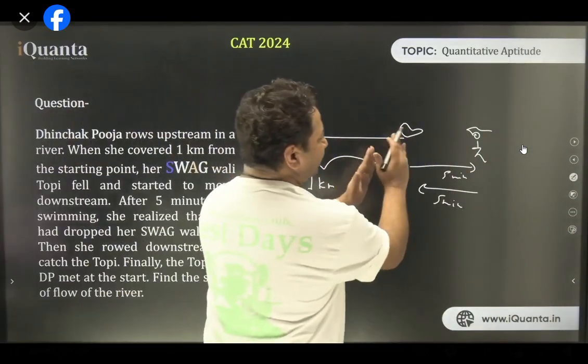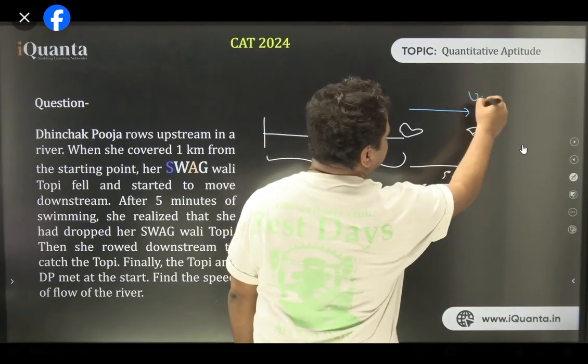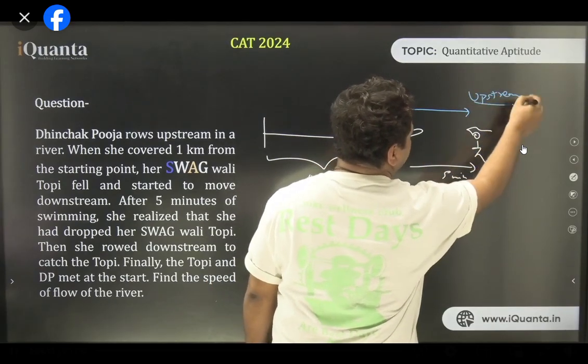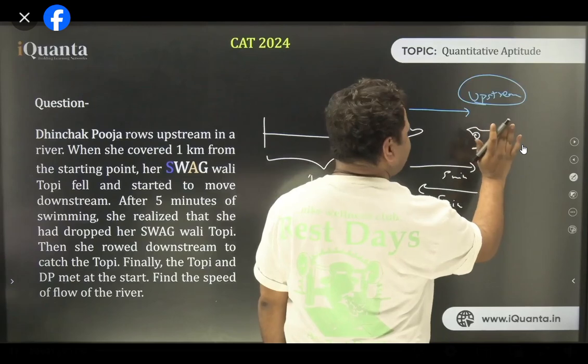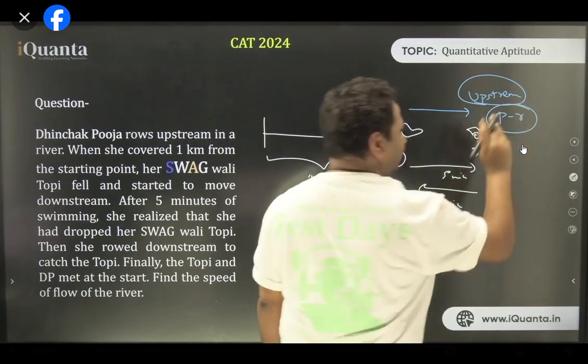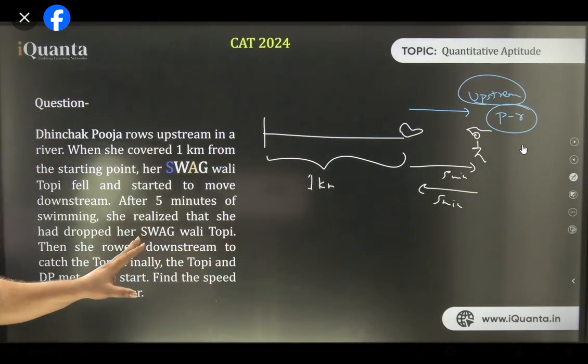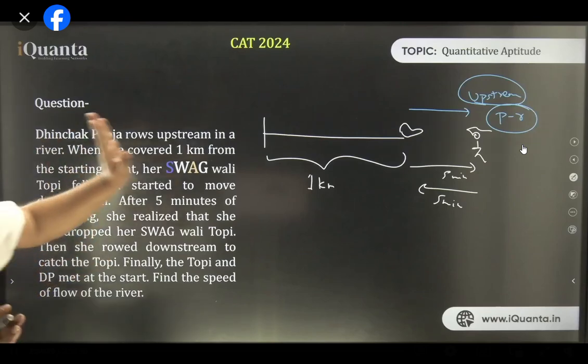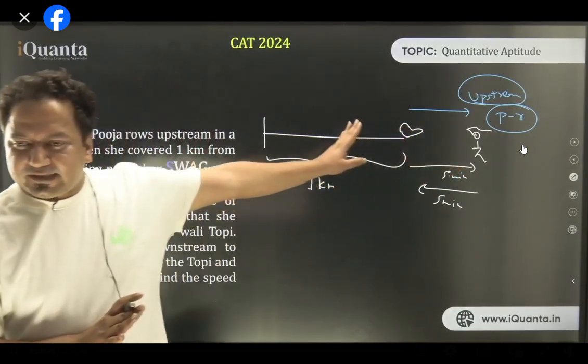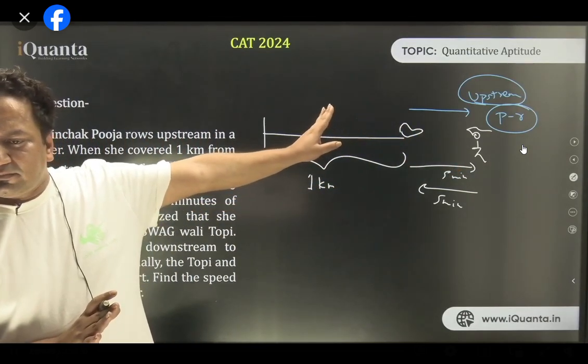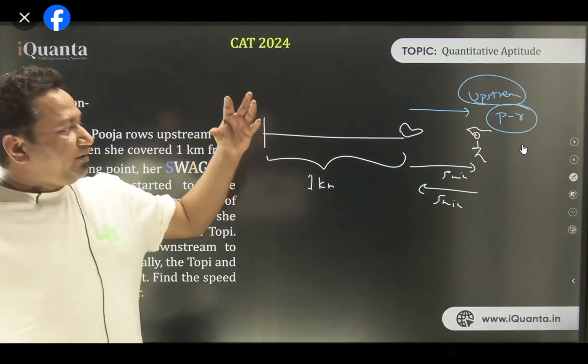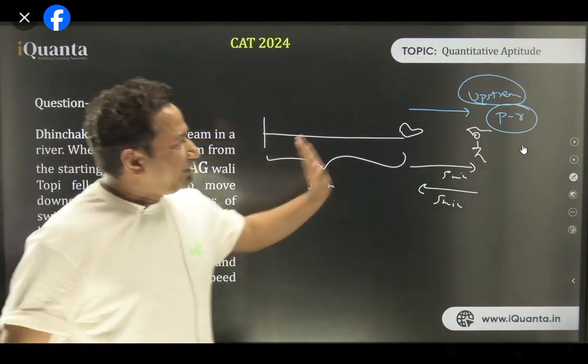When after dropping the cap, Pooja was moving upstream, her speed was how much? P minus R. I'm going mathematically now. रुक जाओ, अभी देख लो, समझ में आ जाएगा. Is that clear? सुन, रुक जाओ, ये भी देख लो एक बार. तो दोनों logic and mathematics both will combine and you'll get the idea. Is that clear?